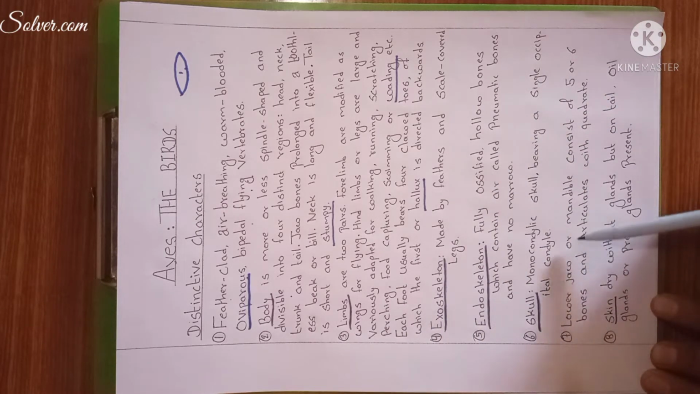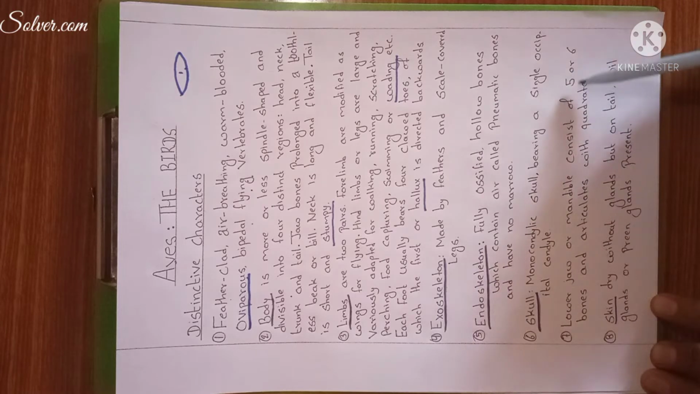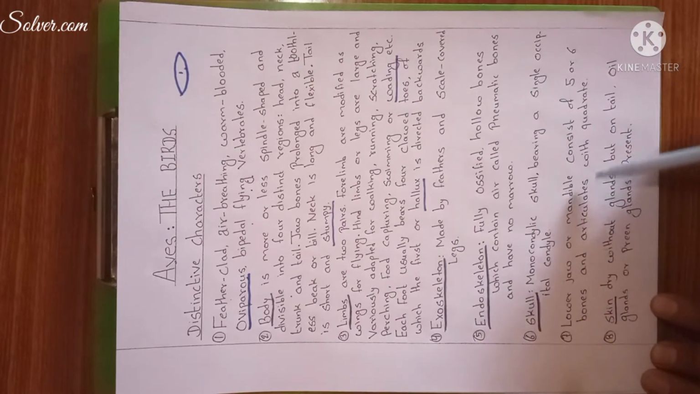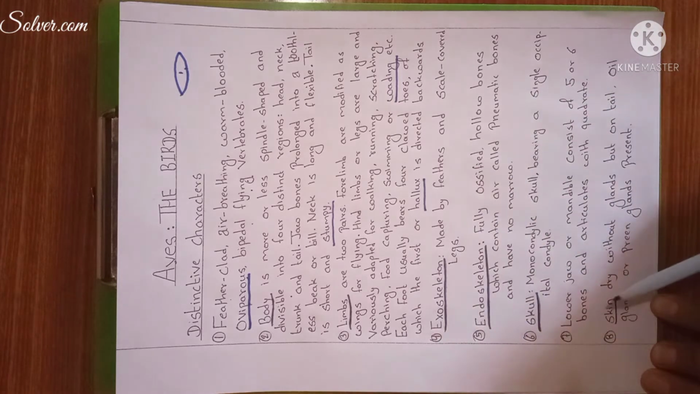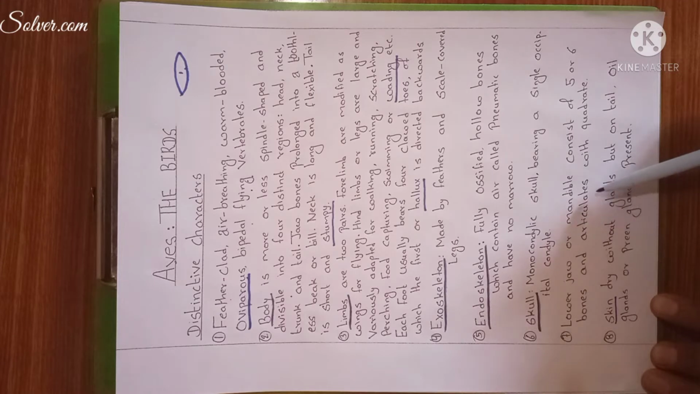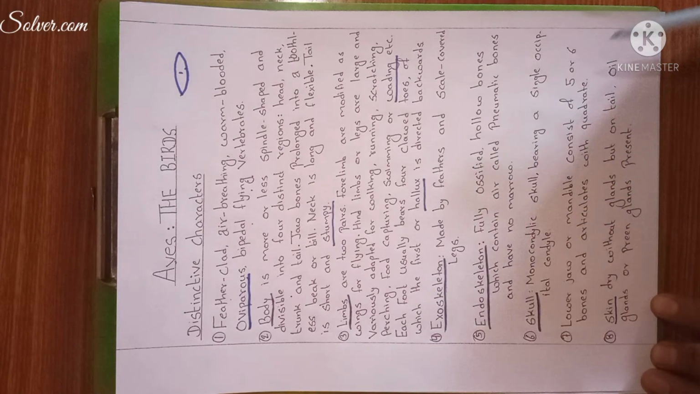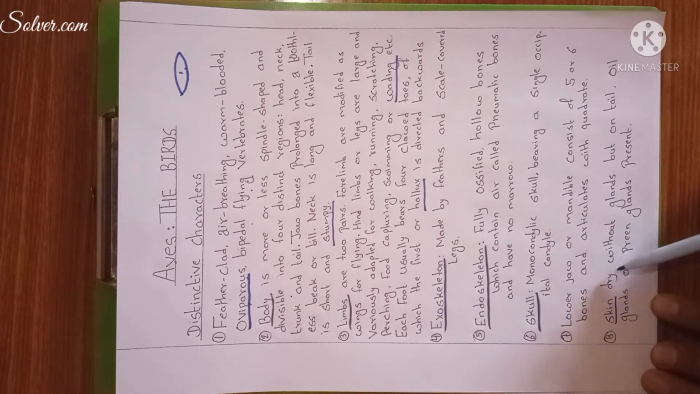Lower jaw or mandible consists of 5 or 6 bones and articulates with quadrate. The lower jaw has 5 or 6 bones and articulates with quadrate. Skin dry without glands, but on tail, oil gland or preen gland present. Skin is dry, but in tail oil gland is present, also known as preen gland.